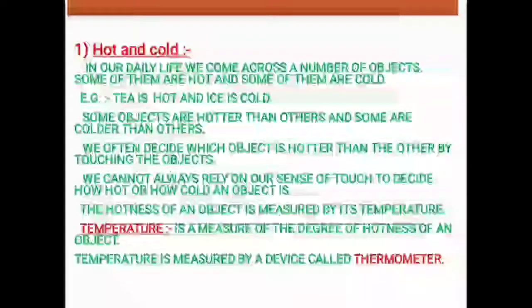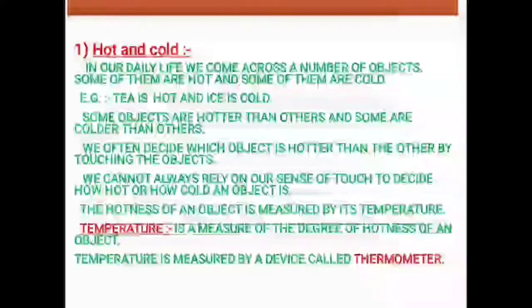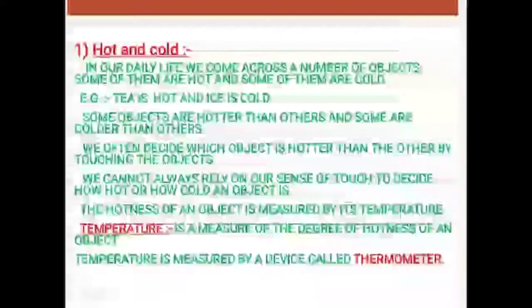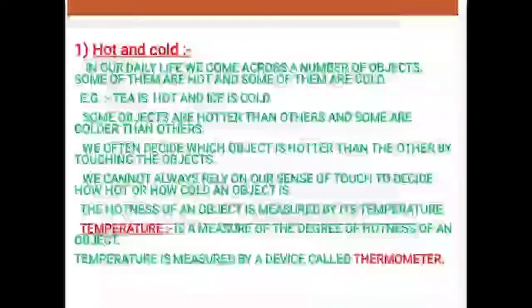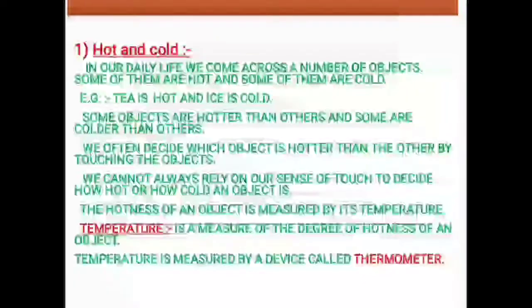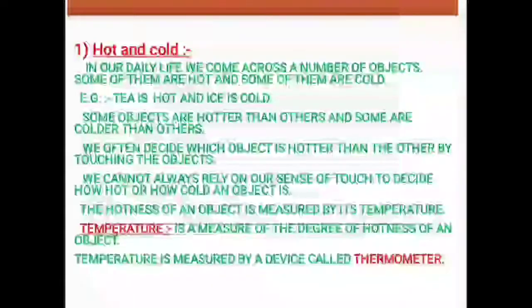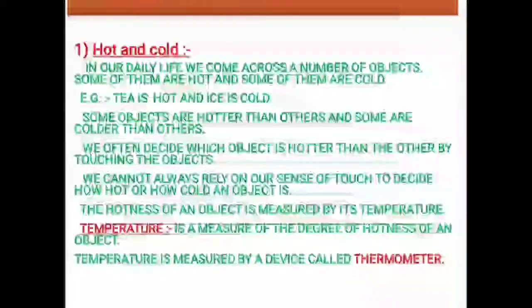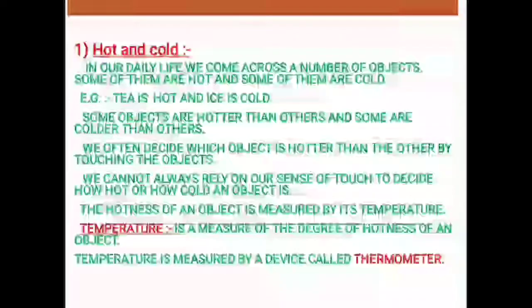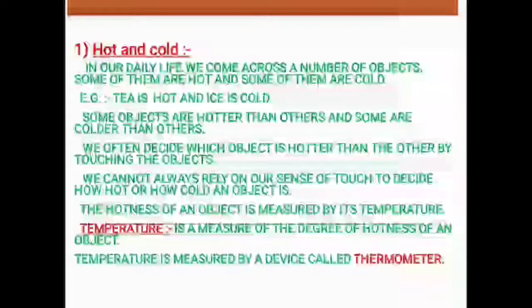It is the flow of heat that determines whether the object is cold or hot. It means when heat is flowing out of it, then the object is hot. And when heat is flowing inside it, the object is cold. Now, what is going to decide the direction of heat flow? So, the direction is always from hot to cold.